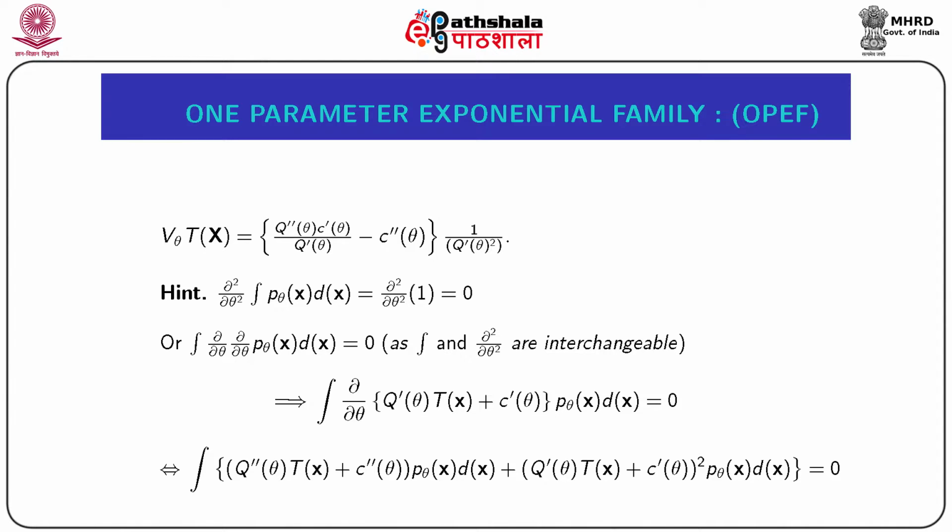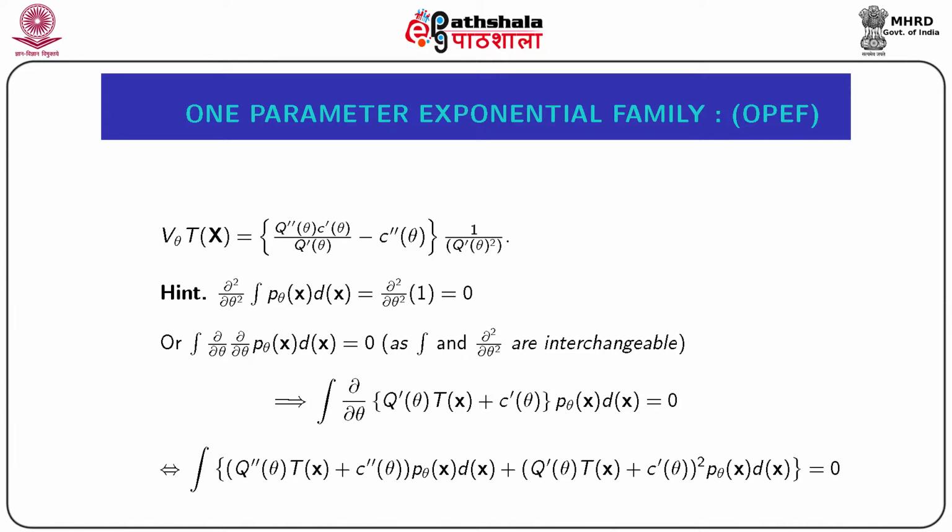From this expression, we can say that under integration it is ∂_θ of p_θ(x̃) dx̃, and that is equal to 0, as integration and second order differentiation are interchangeable like the previous case.